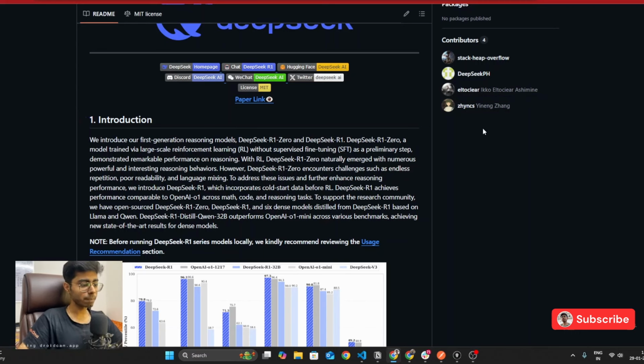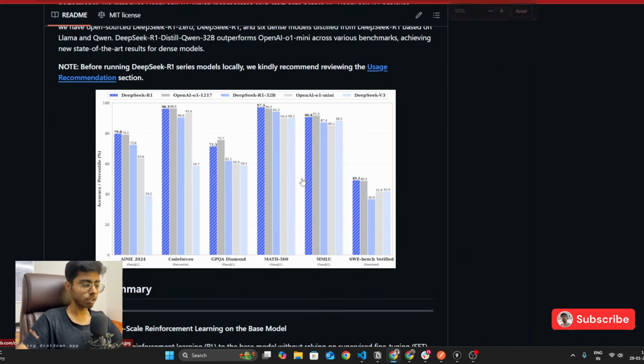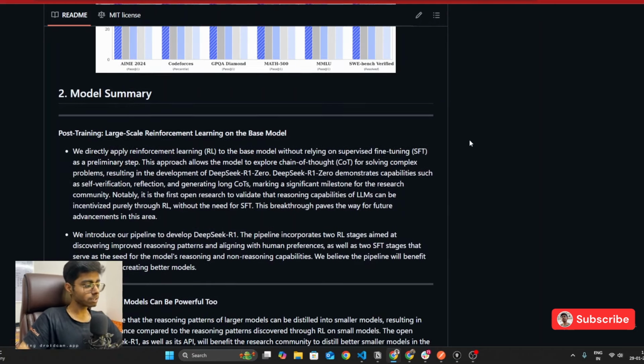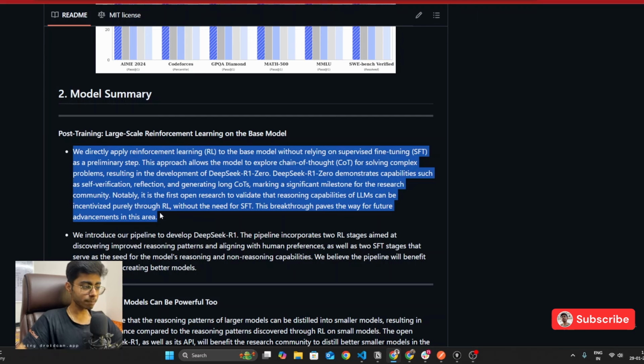You can see again the paper link is here. Then the comparison of different benchmarks is over here with DeepSeek and the other OpenAI reasoning models. So this is important for you. Focus on this paragraph. This is very important. So all the other models, like if you take Llama, Mistral, or any other model, I may not be 100% right, but all the information that I have gathered in the past few days, I am giving to you. If I make any mistake and if you think that you're right, do let me know in the comment section.